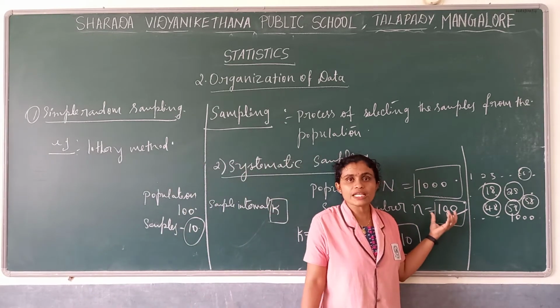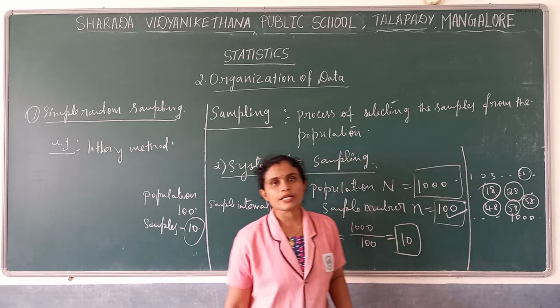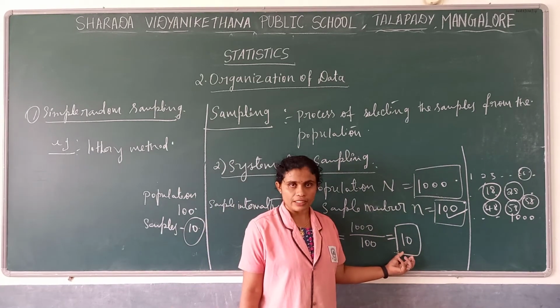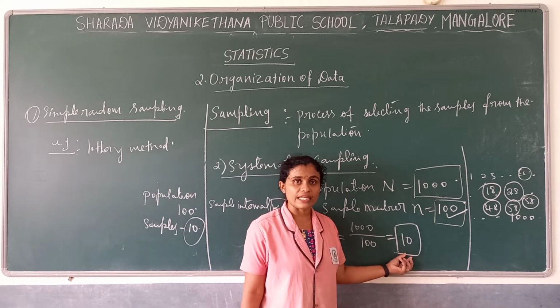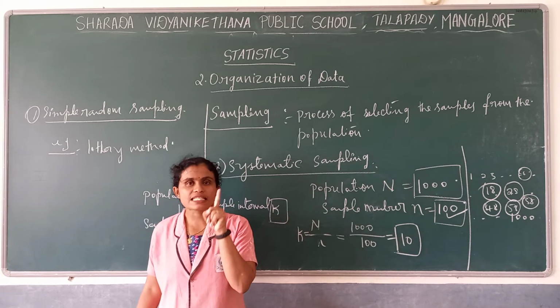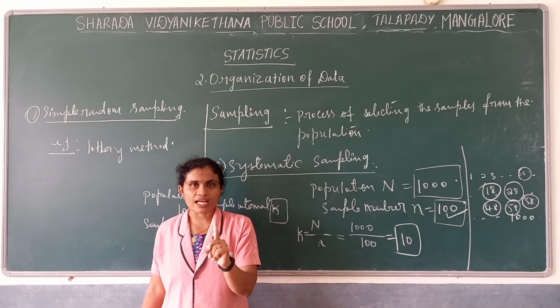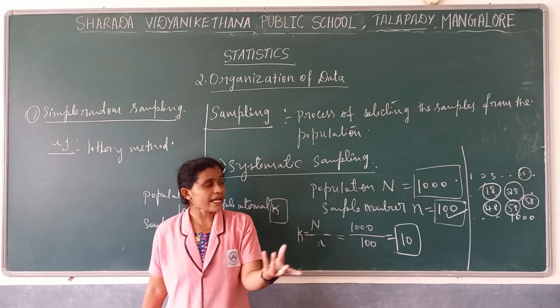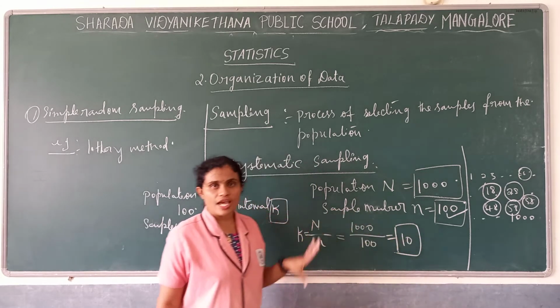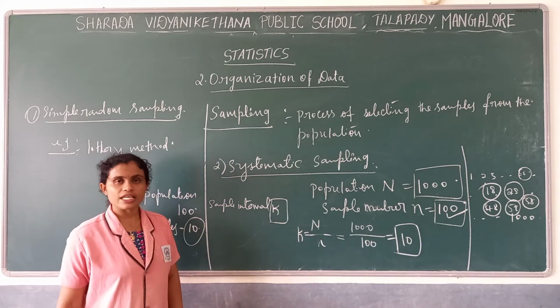My sample should be 100. I have to choose 100 people by giving an interval, a gap of 10. The first one I will select randomly. The remaining ones I will select with the sample interval which we got based on this formula.